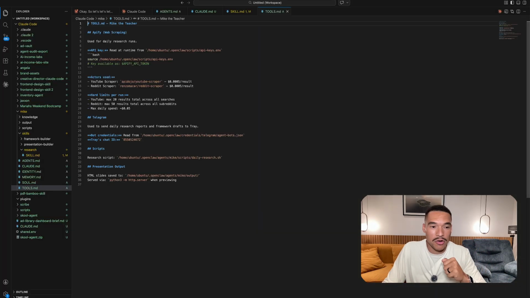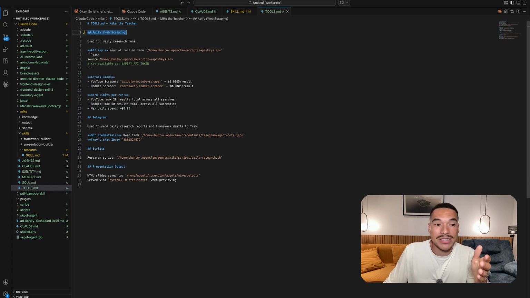He has a tools folder, and you can see right away he has a tool to use Apify. And you're thinking, okay, he's gonna use this tool to go do web scraping. It doesn't really tell anything technical. It's just saying, here's a YouTube scraper, use that one. It costs 0.0005 per result. And then a Reddit scraper. And it just tells him some rules on how to use these tools and where he needs to send it to me. And that is it.